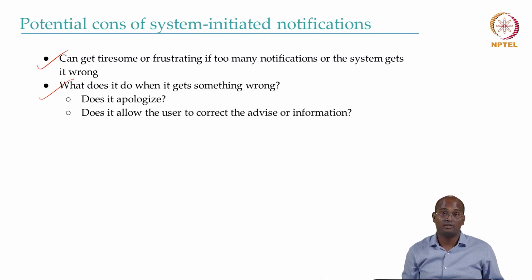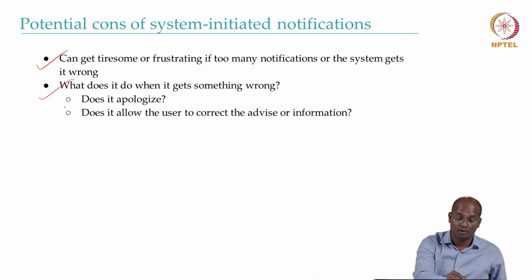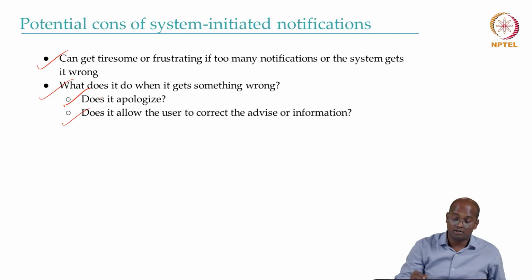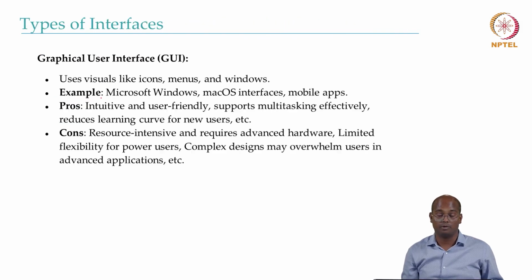Does it apologize? Just like with humans, when something goes wrong, we apologize and the other person usually says it's okay. But do we have such a thing in computers? Do we have such a thing in system-initiated notifications? Does it allow users to correct the advice or information? If the system is at fault, does it listen to you? Does it recover from it? That is something we have to be careful about.